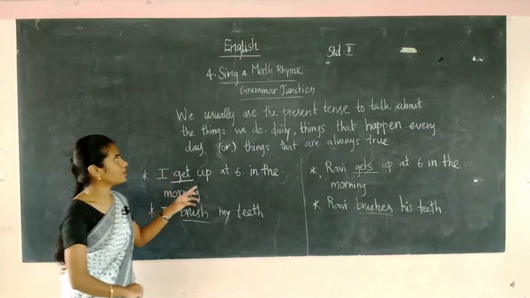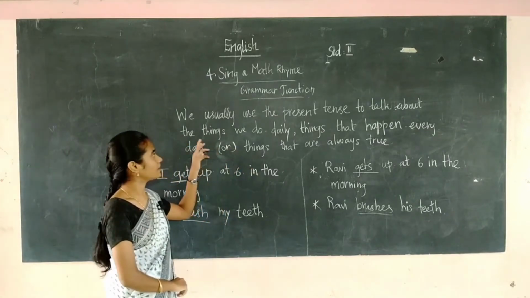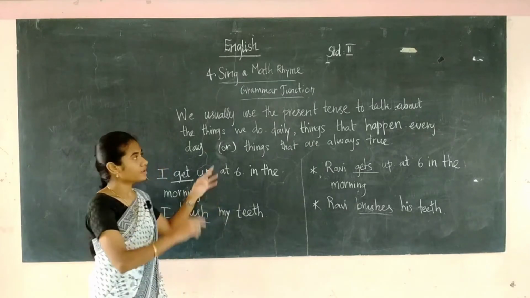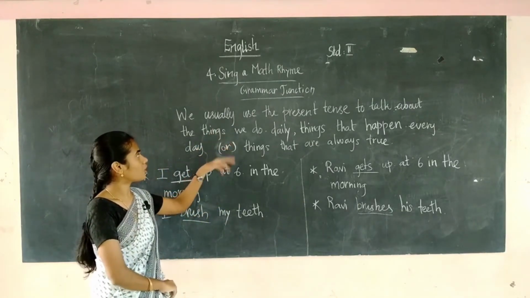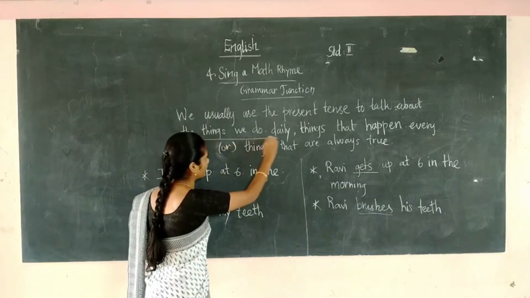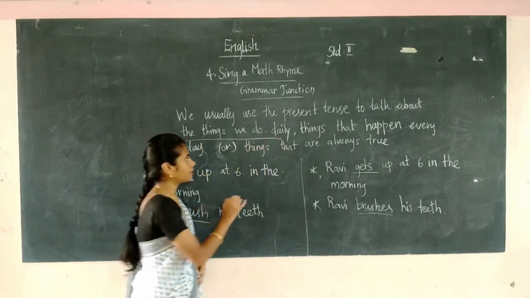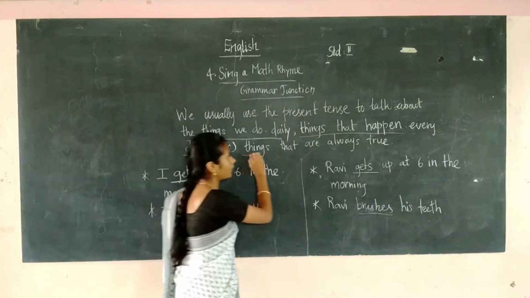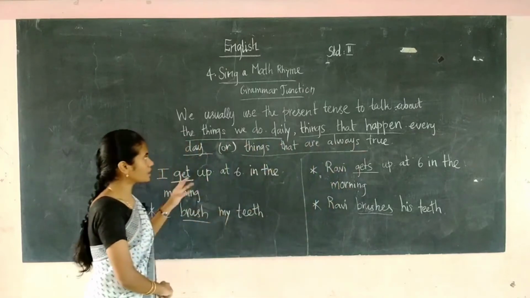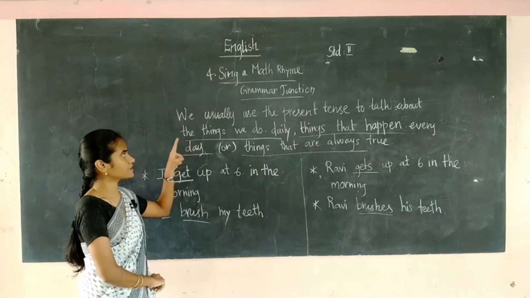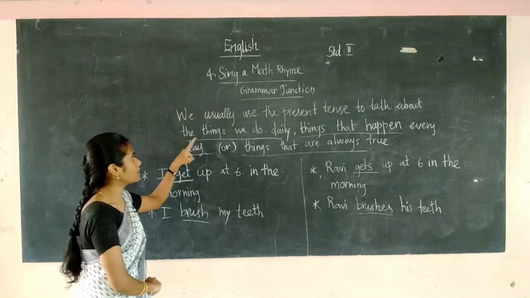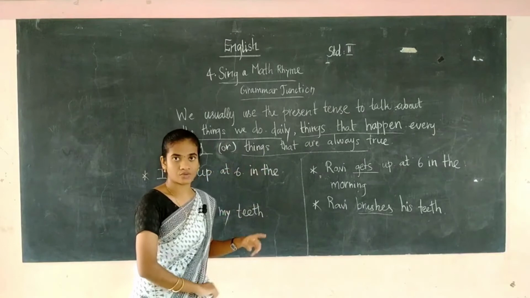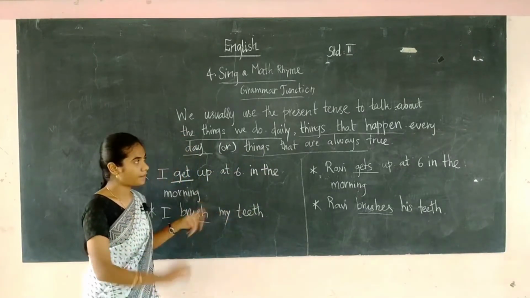Now see here, we usually use the present tense to talk about the things we do daily, things that happen every day, or things that are always true. For this we will be using only the present tense. What are the things that we use the present tense for? The things we do daily, things that happen every day, or things that are always true.